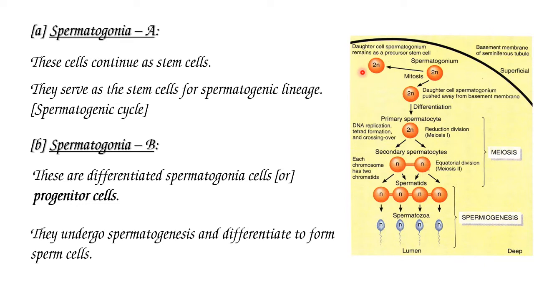Type A spermatogonium continues as stem cells, that means it is a reserve for the continuation of the spermatogenic lineage or cycle. It is reserved for the future. And type B spermatogonia, the progenitor cells, undergo spermatogenesis and differentiate to form sperms or spermatozoa.